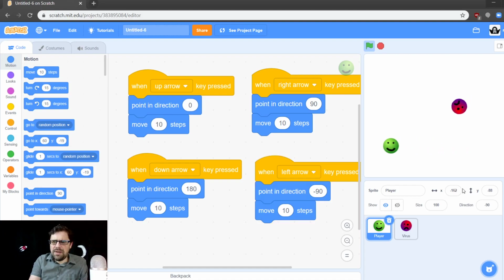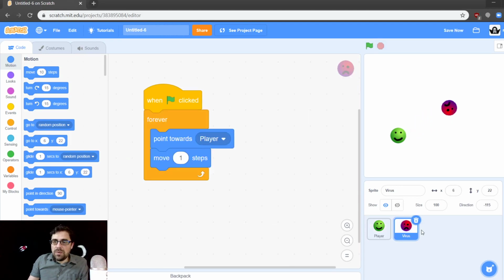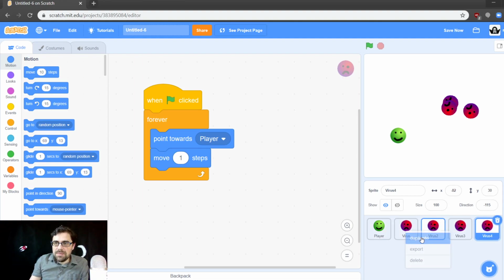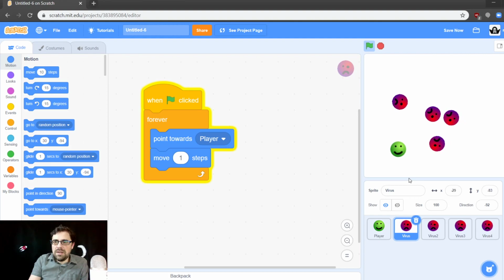All right, we're going to slide it around here. Okay, now what we can do is we can right click or two-finger tap on our virus down here. We can duplicate him a whole bunch of times. So now we have all kinds of viruses, and they're all going to chase after our guy. There he goes. Here they come.